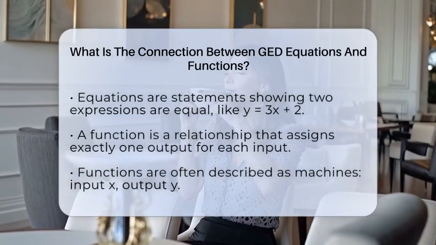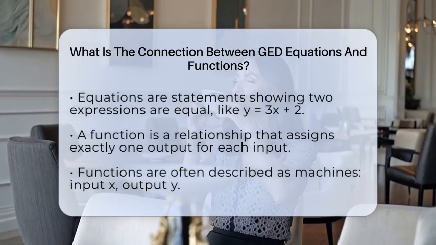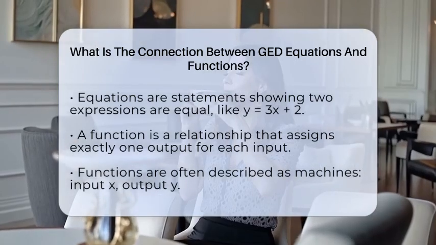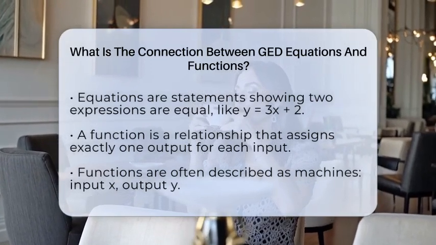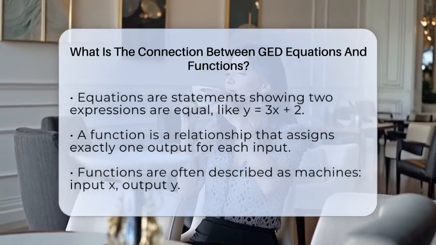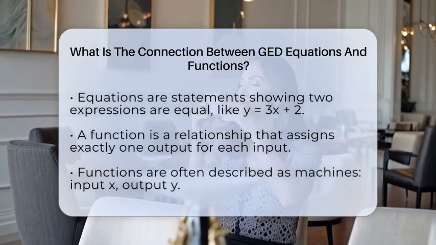An equation is simply a statement that shows two expressions are equal. For example, if you see y equals 3 times x plus 2, written as y equals 3x plus 2, it's telling you how y and x relate. It's like a rule that connects the two.